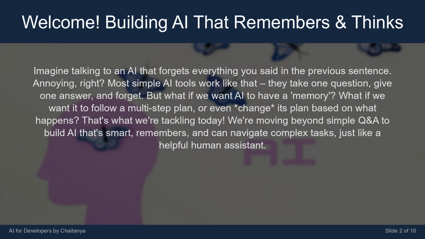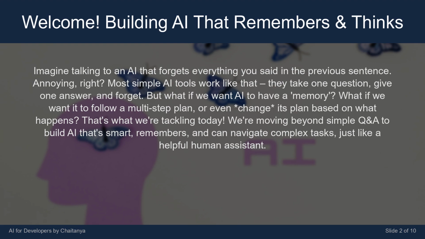But what if we want AI to have a memory? What if we want it to follow a multi-step plan? Or even change its plan based on what happens? That's what we're tackling today. We're moving beyond simple Q&A to build AI that's smart, remembers, and can navigate complex tasks, just like a helpful human assistant.